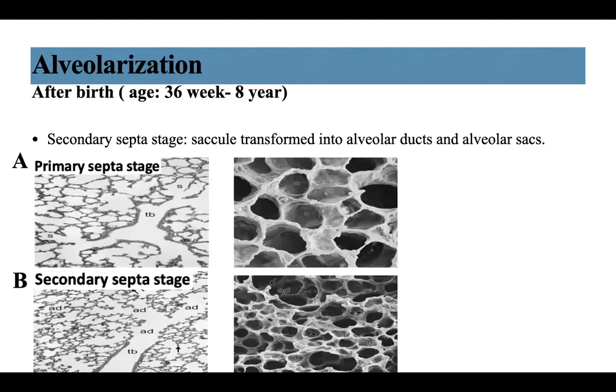Alveolarization of the lung after birth occurs with secondary septal formation from the primary septum formed in the prenatal life. In picture A, the lung parenchyma is made of saccules, and in picture B, saccules are transformed into alveolar ducts and alveolar sacs.